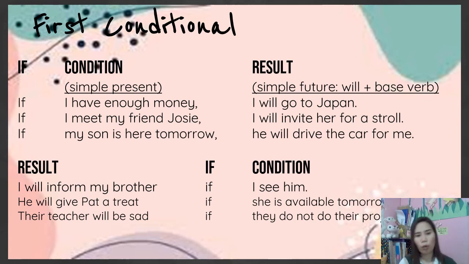So will inform, will give, will be sad. In the condition, we are using the simple present: is, do not do, or rather, yes, do or do not. Okay, so that is the first conditional. So you have to remember your verbs: simple present plus simple future, factual. Okay, so there is a possibility, that is first conditional.